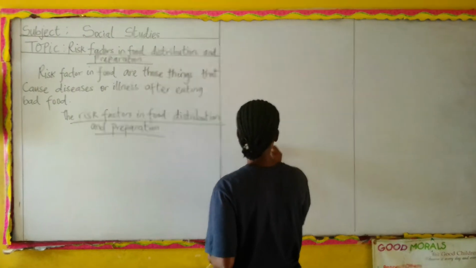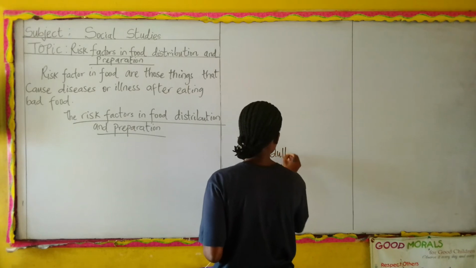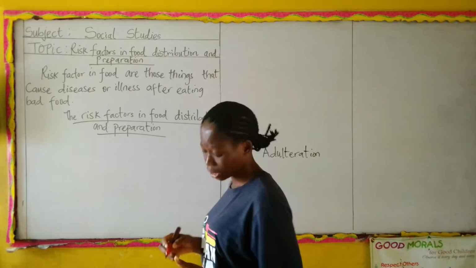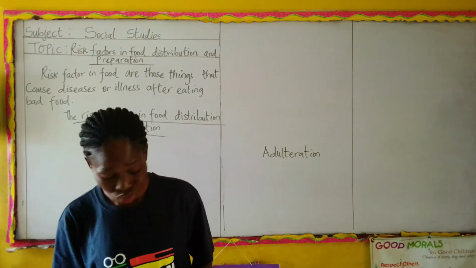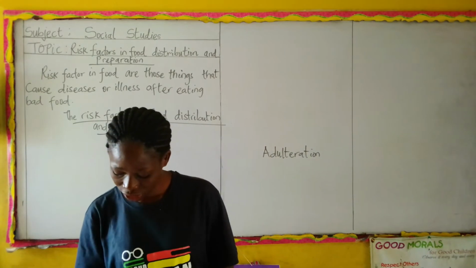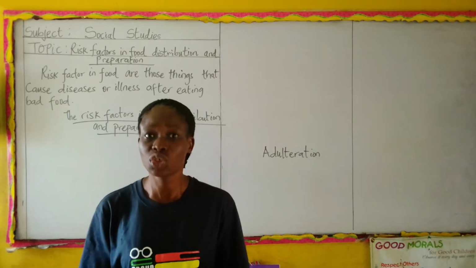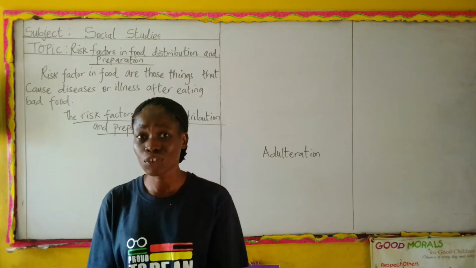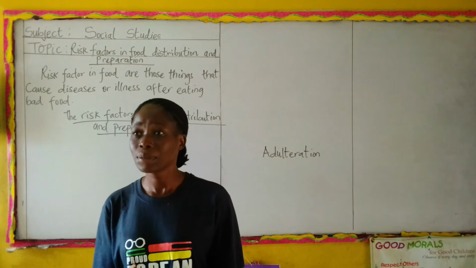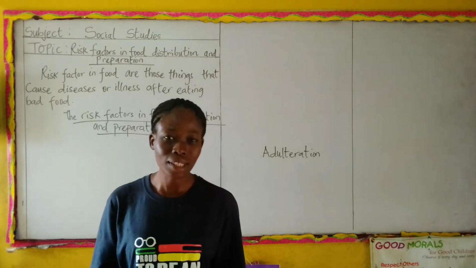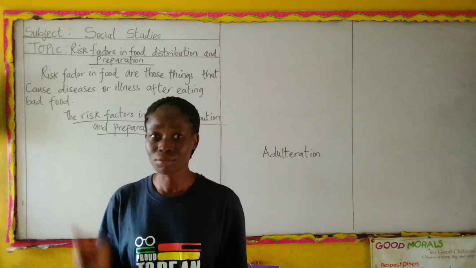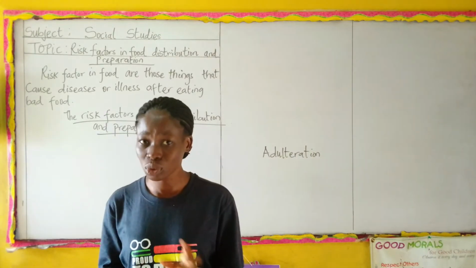This is the spelling of it. Adulteration. You're mixing what you're not expected to mix with what you have to eat. The mixture is just so wrong, and then you're adulterating it. Just like mixing stew and sugar. That's a complete adulteration of what you're eating. It's not supposed to be. When you're eating stew, maybe you eat it with your rice and beans, not mixing sugar with your stew. That's very, very wrong. Absolutely wrong.